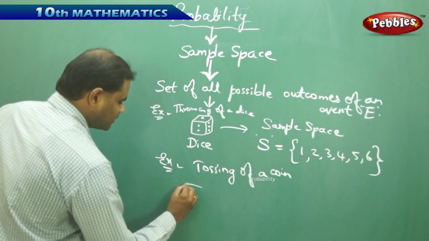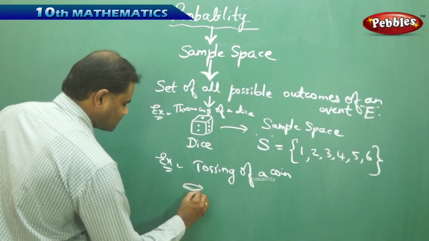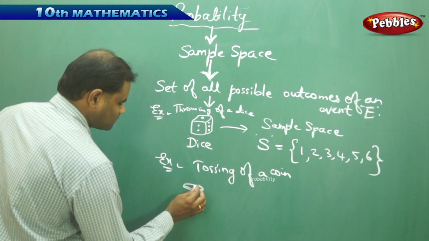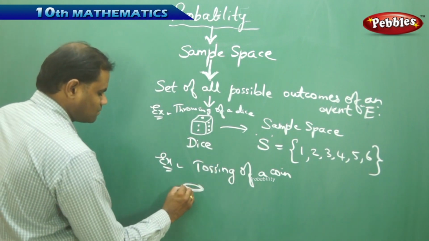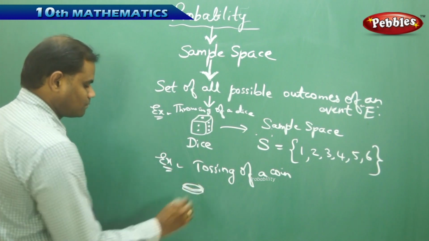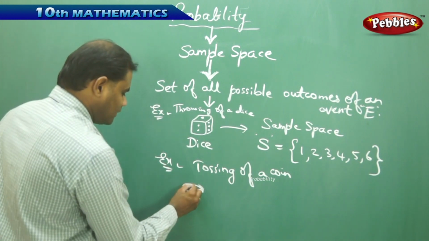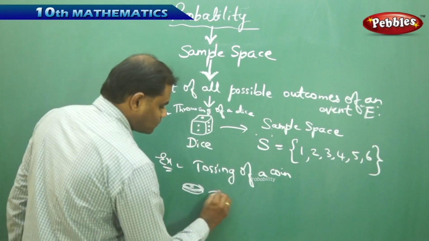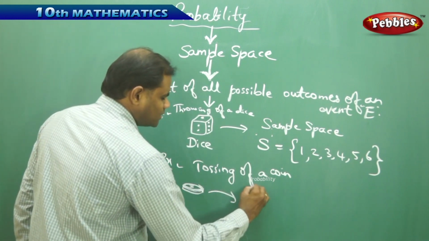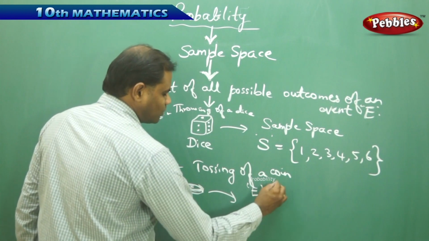So when I take a coin, and I toss it, I have heads, and then on the other side we have tails. Therefore, when I toss this, the event here is tossing of a coin.